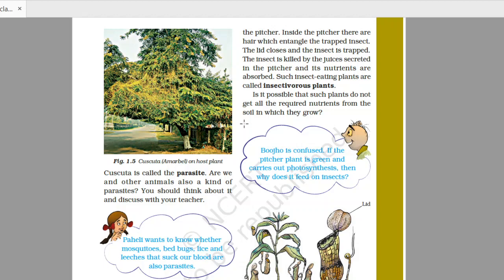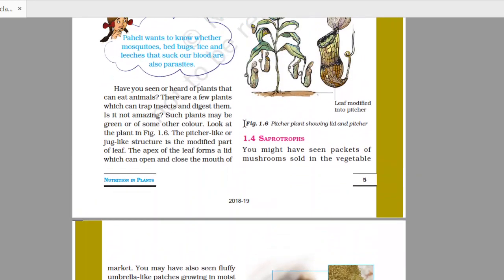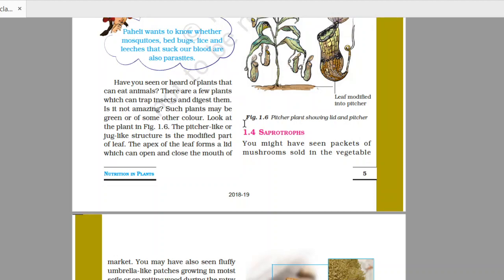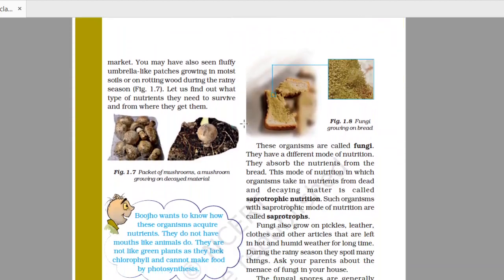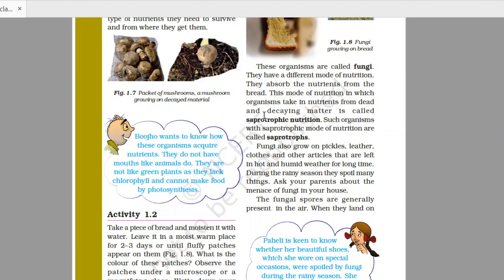Second mode of nutrition is saprophytic nutrition. Saprophytic nutrition is found in the case of fungi. Fungi take their food from dead decaying organic matter. So such type of nutrition in which the fungi take their food from dead decaying organic matter is called saprophytic nutrition, and such organisms are called saprotrophs.